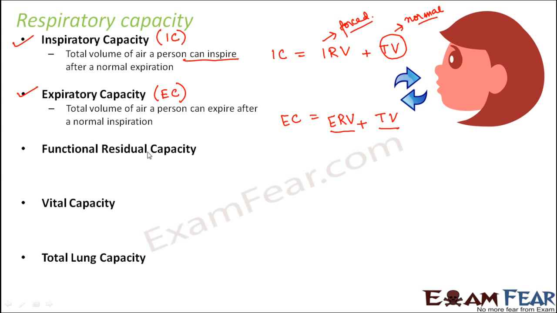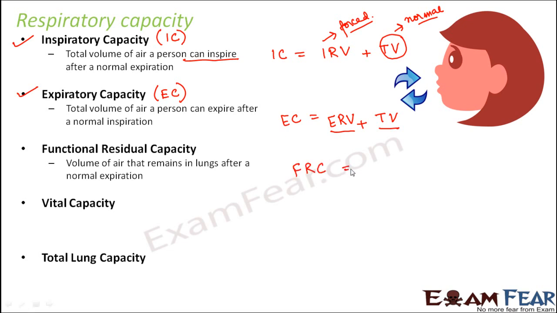Okay. The third one is functional residual capacity. This is the volume of air that remains in the lungs after a normal expiration. It is not a forceful expiration, just a normal expiration. You just normally breathed out. Even after that, a large amount of air is left behind. That is functional residual capacity, because the amount of air left behind defines the capacity of the lungs, that is, how much it can do further. So that is functional residual capacity, FRC.